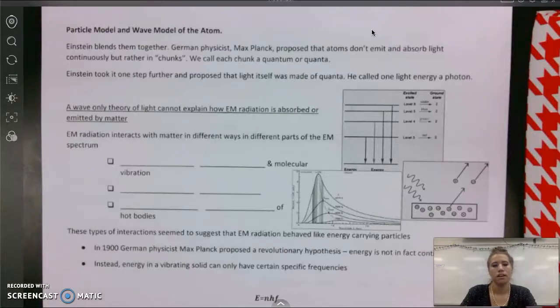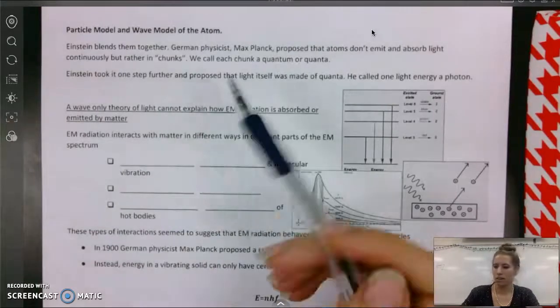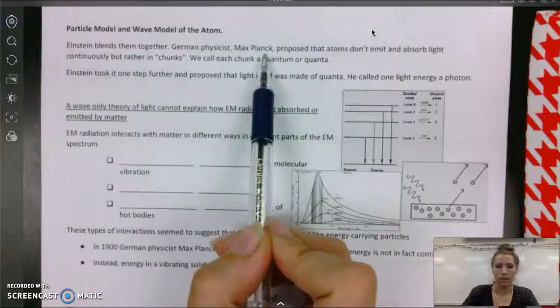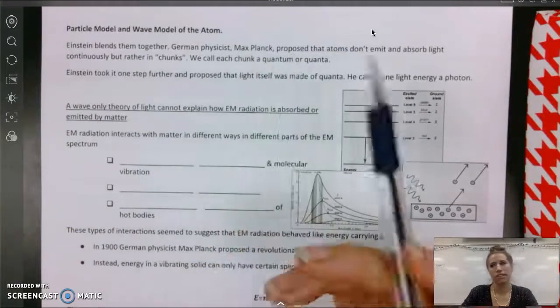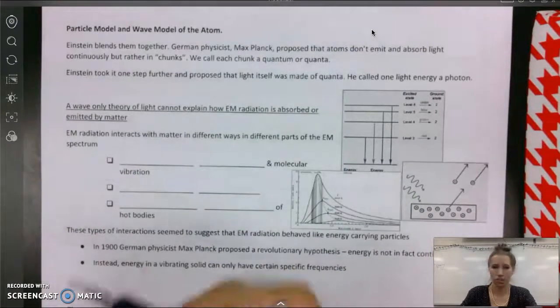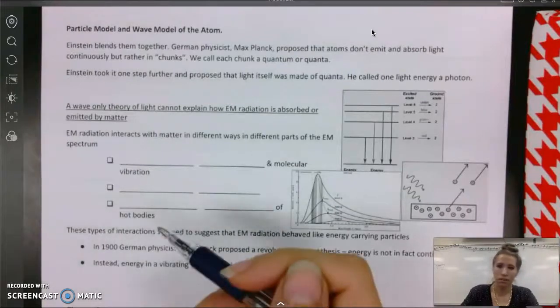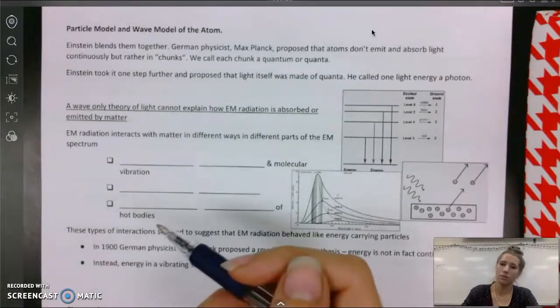Okay? And so we have this dual nature. Is light a wave? Is it a particle? And then the video talks about, are electrons waves? Are they particles? And this idea was developed by Planck, saying, what if energy at a quantum level is not continuous?